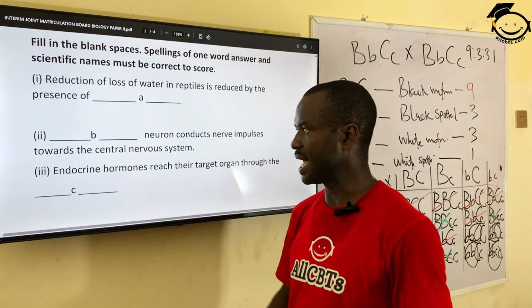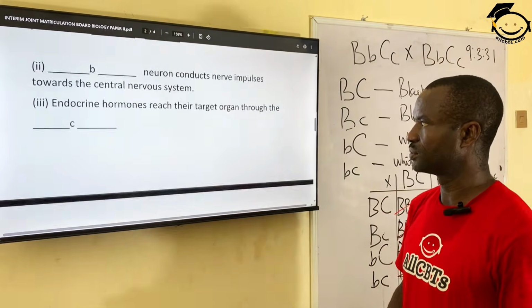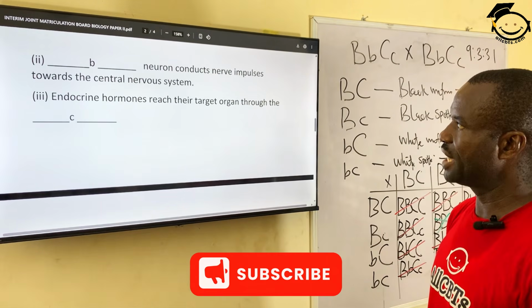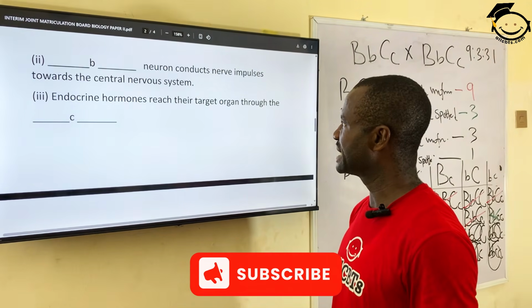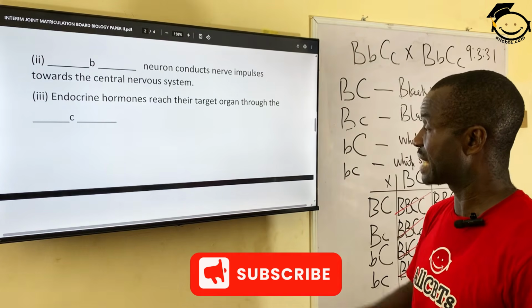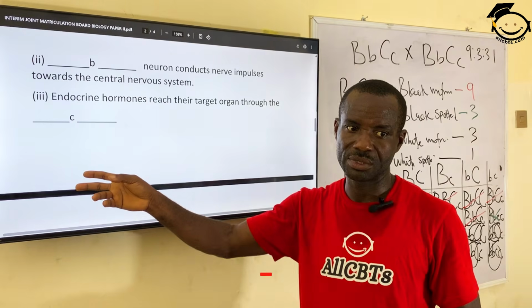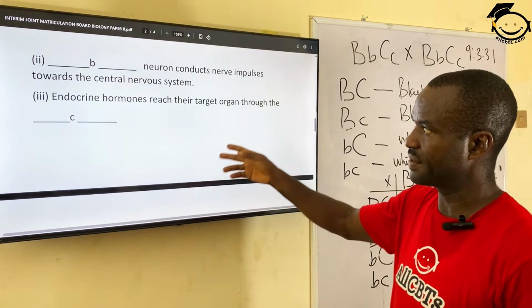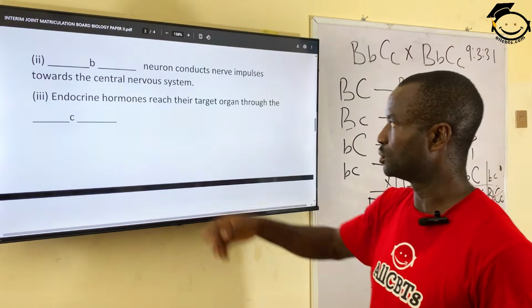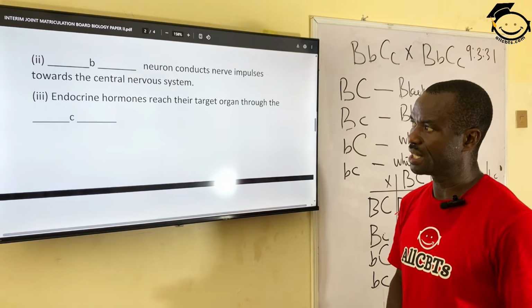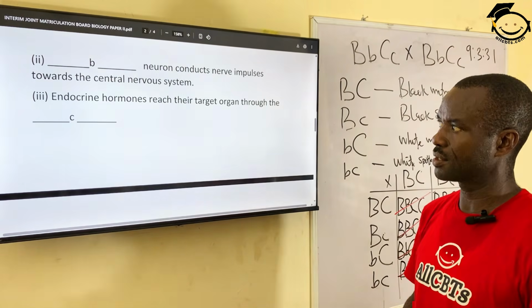Number 3 says endocrine hormones reach their target organ through the bloodstream. It is the bloodstream that carries the endocrine hormone to their target organ. So the answer is bloodstream.